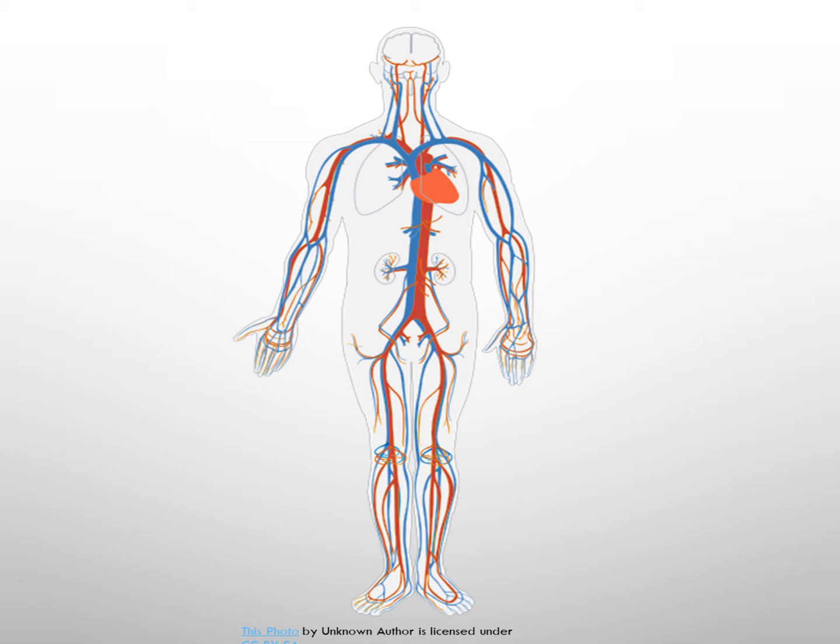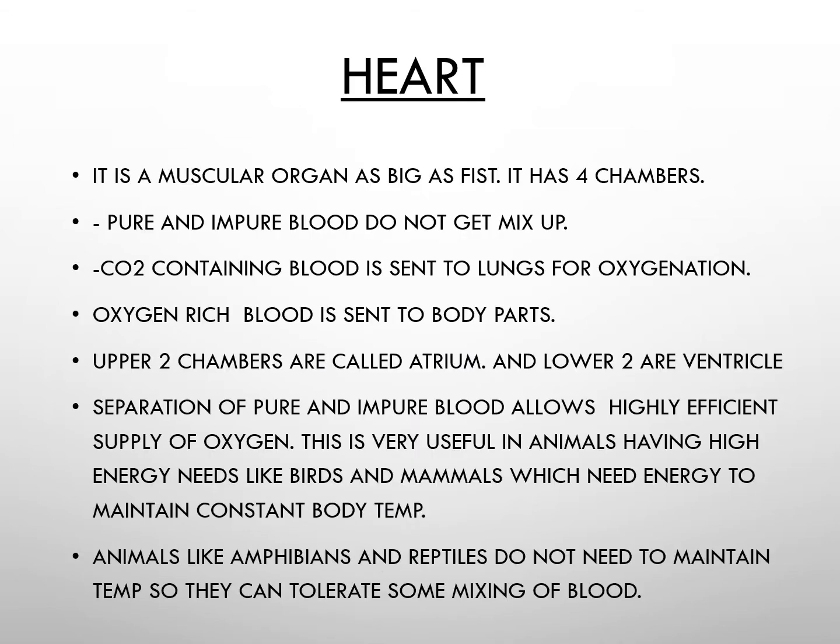Now, this separation of pure and impure blood, I told you, makes the system very efficient in the supply of oxygen. Birds and mammals maintain a constant body temperature, and for maintaining this temperature a lot of energy is required, and a lot of energy means a lot of oxygen for the production of energy. This separation of pure and impure blood makes it very efficient.